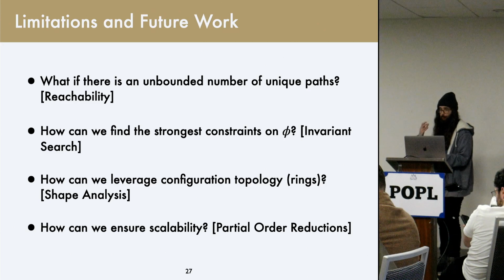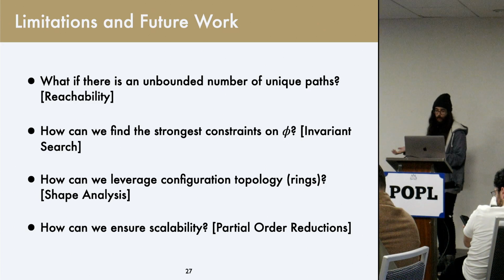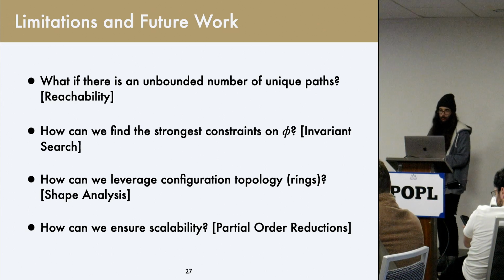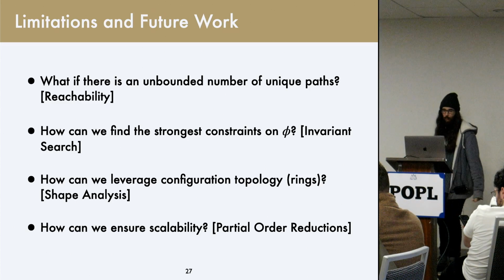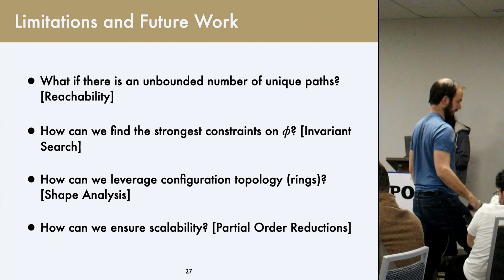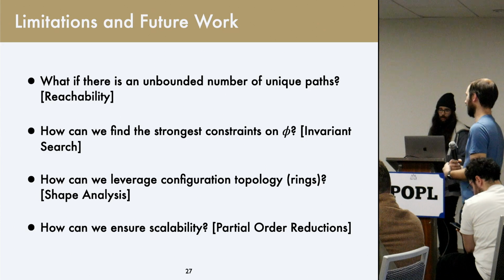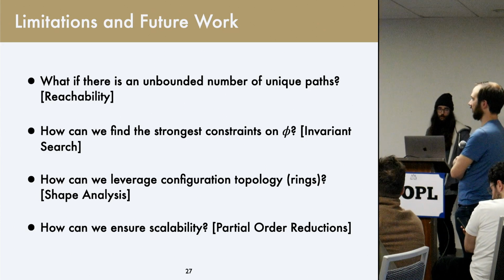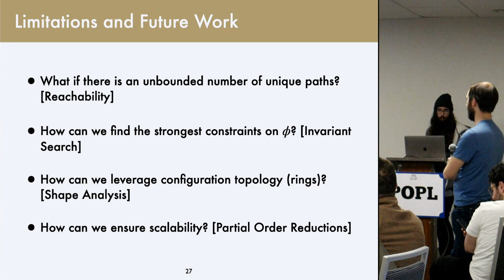How do we get the best constraint possible on phi? How can we leverage other information we might have about the system, like its topology? What if it's a ring? And how do we know that this scales with the message history? As the system gets bigger, how can we deal with reordering some messages that might not matter for our goal?